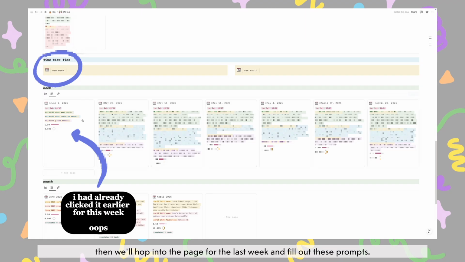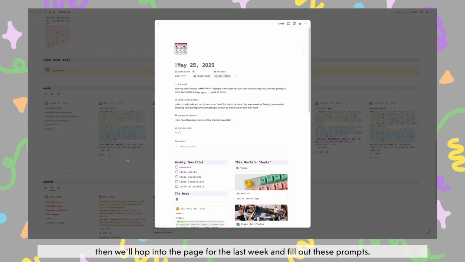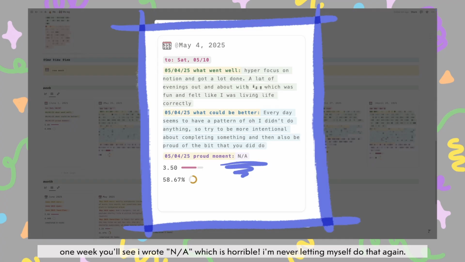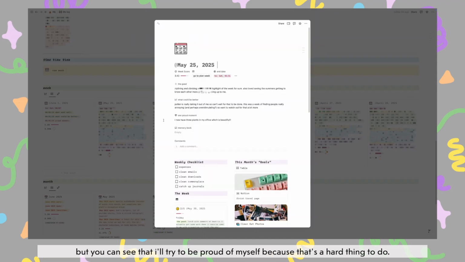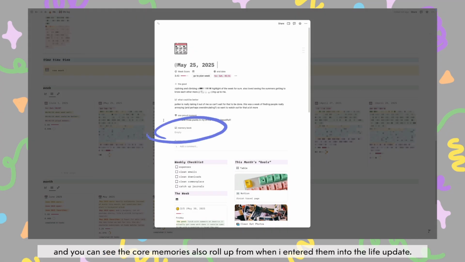Then we'll hop into the page for the last week and fill out these prompts. I like to write the good, what could have been better, and a single proud moment. One week you'll see I wrote NA, which is horrible. I'm never letting myself do that again. Like, come on, Lolo, you showed up the whole week, just write that instead of nothing. But you can see that I'll try to be proud of myself because that's a hard thing to do. And you can see the core memories also roll up from when I entered them in the life update.